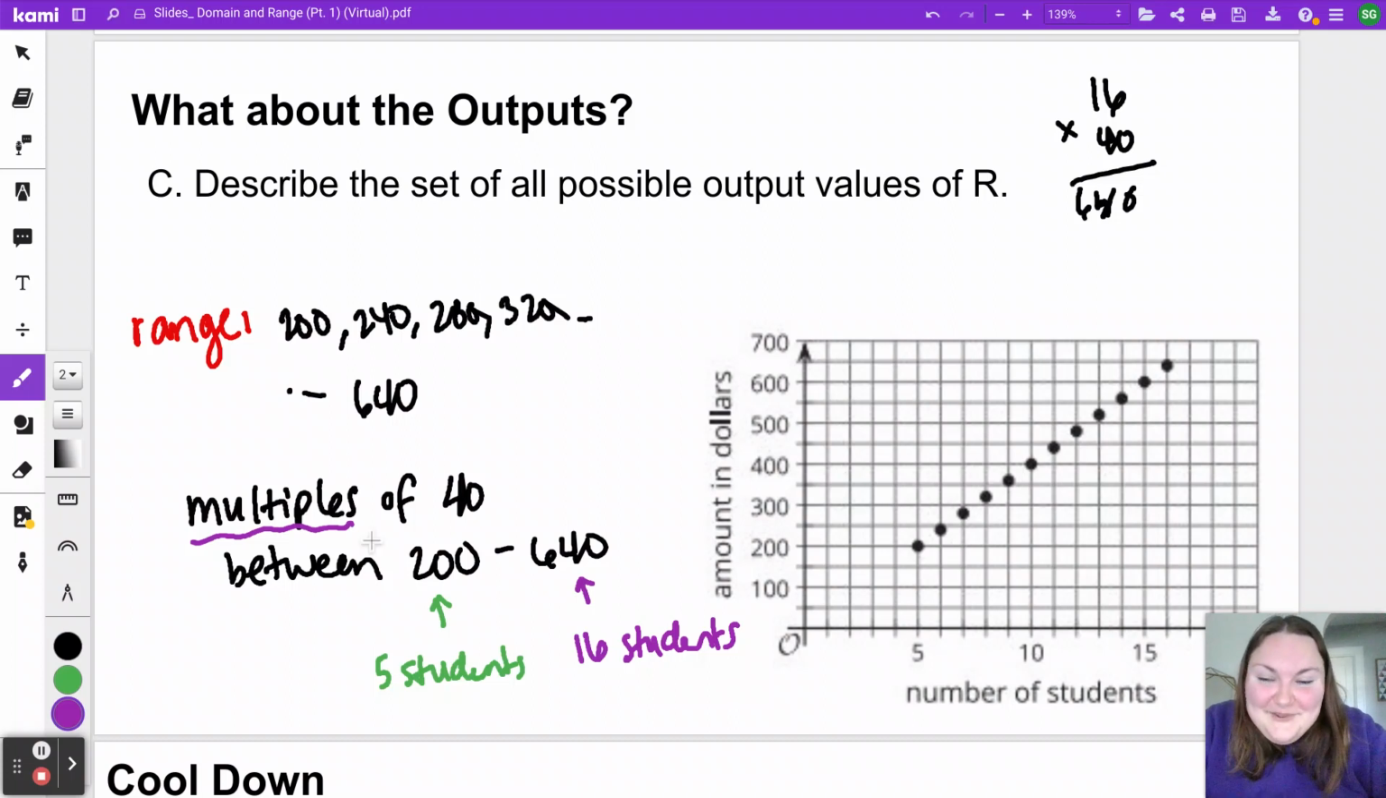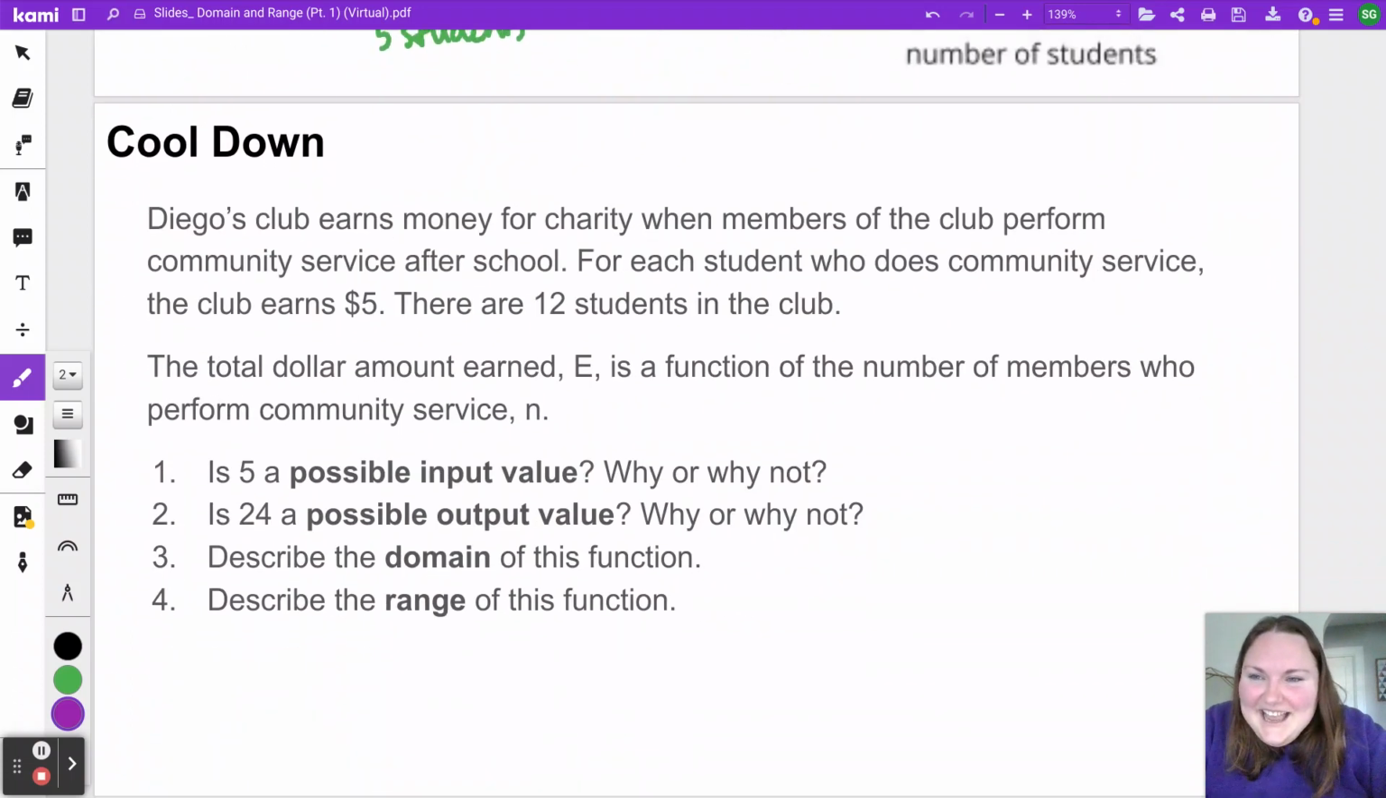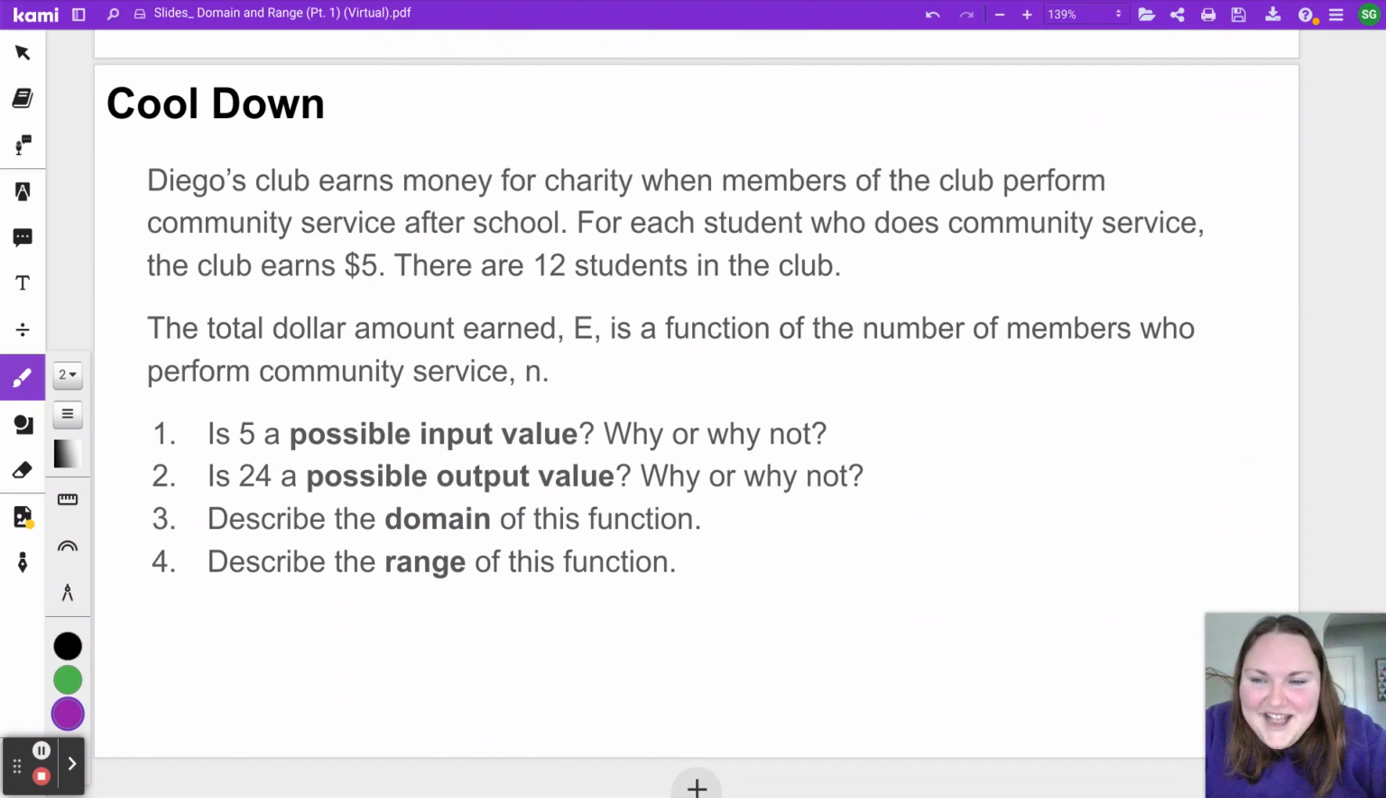To practice everything we've learned here in this lesson, I have a cool down problem for you all to try. Pause the video here, read through the story. For me, it's very similar to the tennis camp one we did together. In this one, there are questions about possible input and output values, as well as having you describe the domain and range. Try this problem for sure, because it's a great way for you to check in and see how well you're doing on today's topic. And come back to the video when you're ready for an answer.